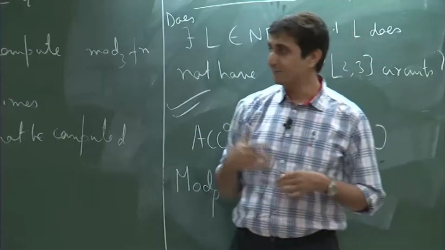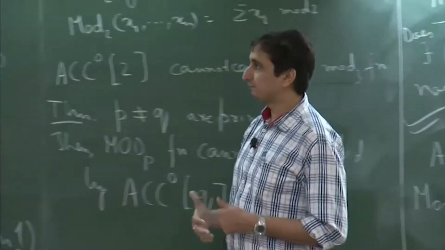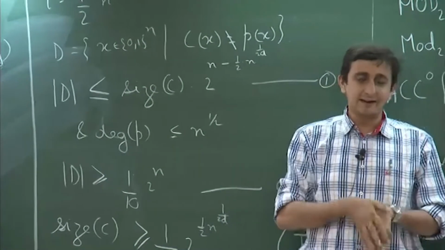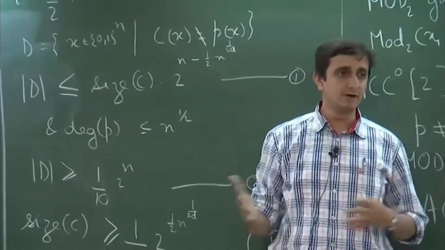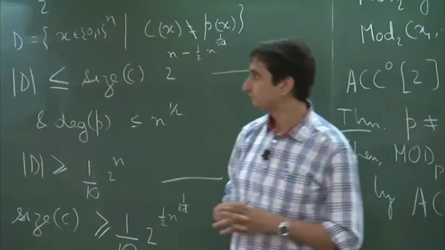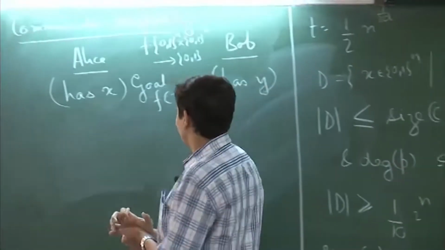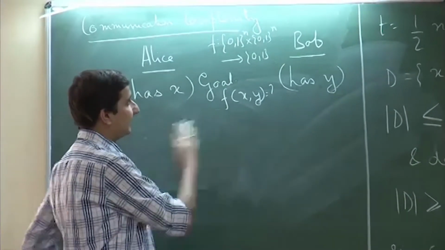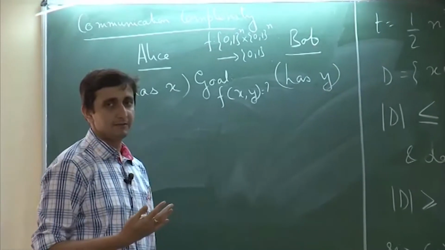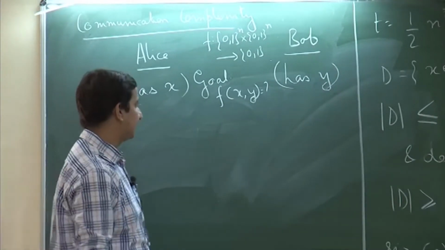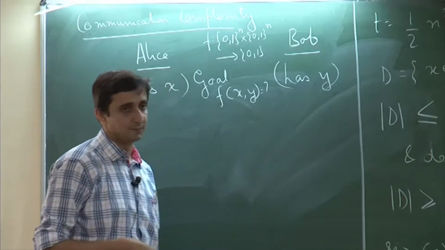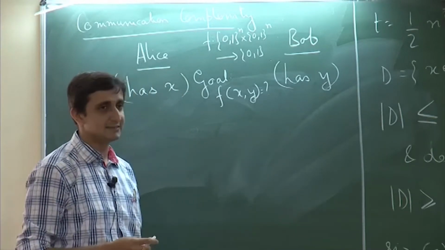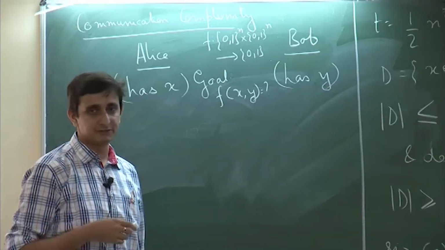This is the main difference between the interactive proof model and the communication complexity model. In the interactive proof model, the input was visible to both the prover and the verifier. Now the question is how many bits need to be communicated between these two parties, so that finally they are able to answer what f of x comma y is.